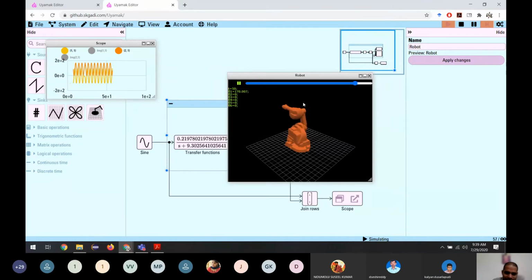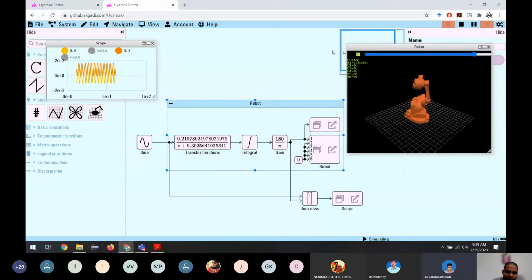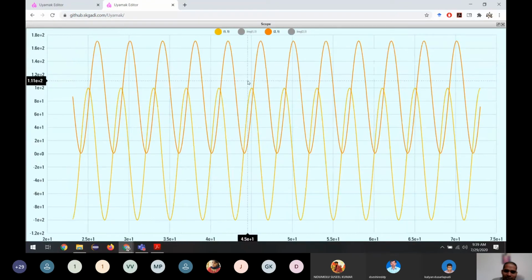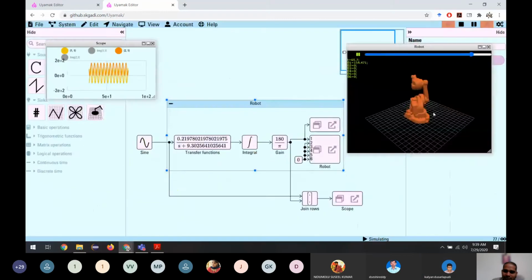Actually, this robot is just the representation of the values we are giving. Instead of seeing the graph, what we are doing is seeing in the real life robot how it moves. For some of us, just watching these graphs is sometimes not visually imaginable. So let us use this robot to imagine how a sine wave looks. I mean, if a robot moves in a sine wave, how does it look?